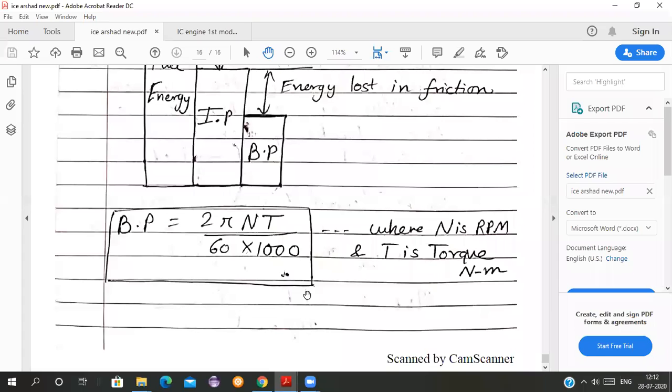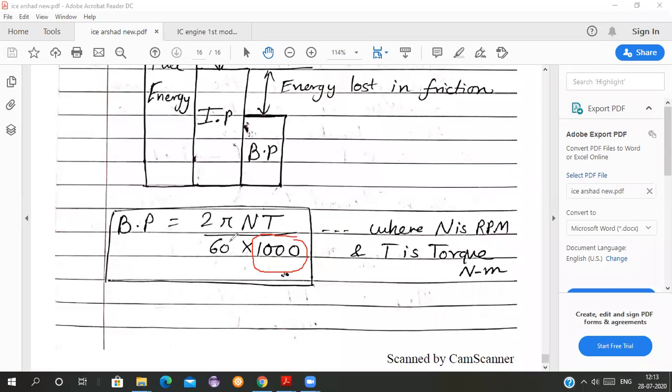In very simple language, brake power is 2 pi NT upon 60 into 1000. That is the brake power available at the crankshaft, or the flywheel. Here N is the rpm and T is the torque in Newton meter. So this is your brake power in kilowatts, because you are dividing by 1000, the answer you are getting is in kilowatts.